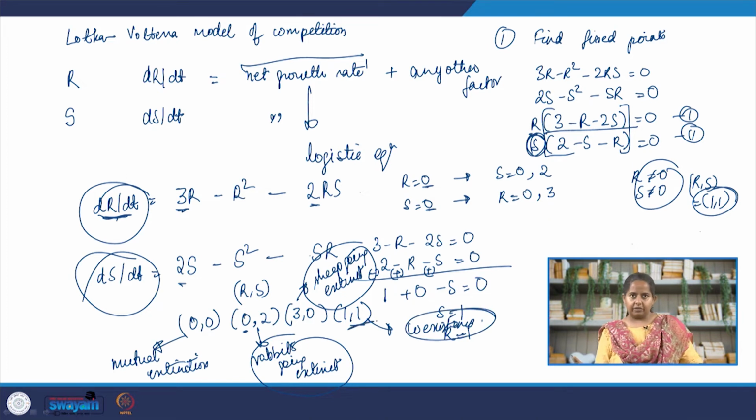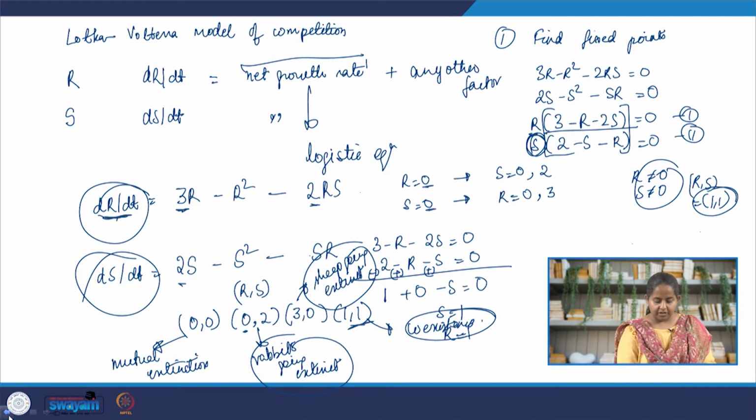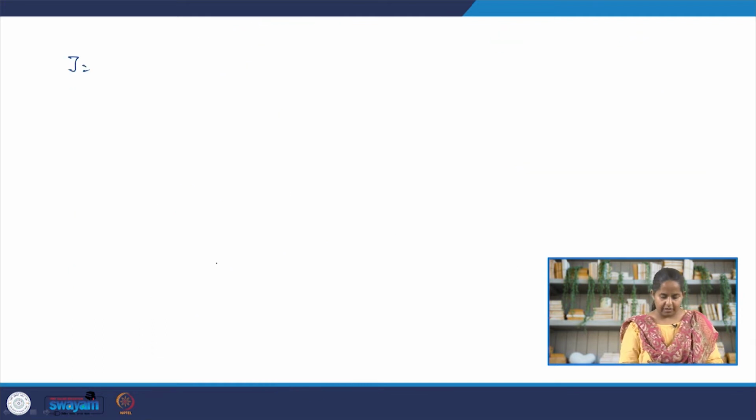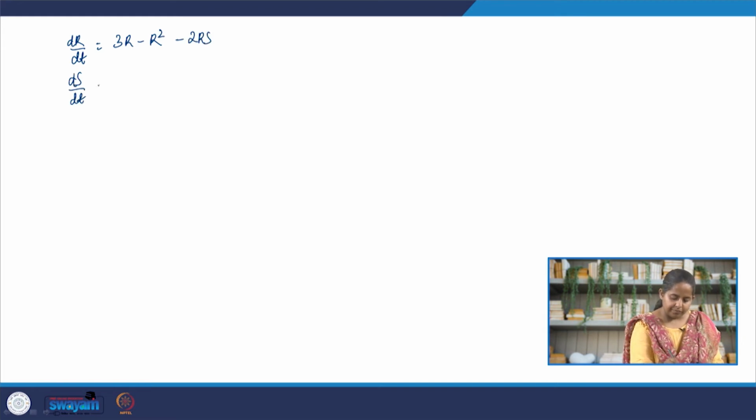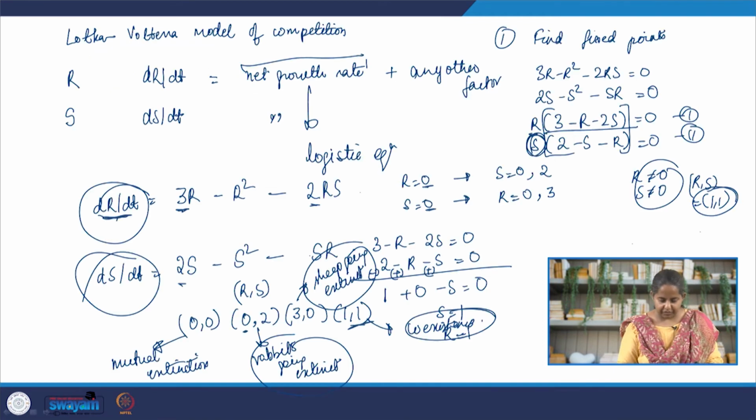All right, let us go ahead and write down the Jacobian. Remember, for the Jacobian we are going to take partial derivatives of the system with respect to R and S. So, the first is 3R minus, let me write this down, 3R minus R square minus 2RS. Let us call this function f. Okay, let me confirm.